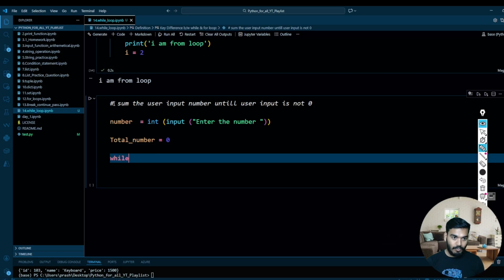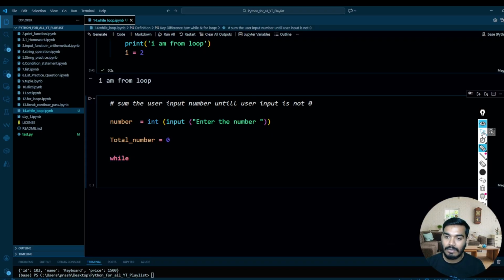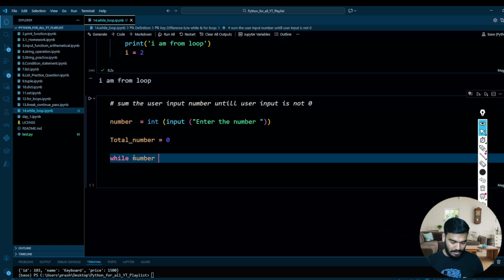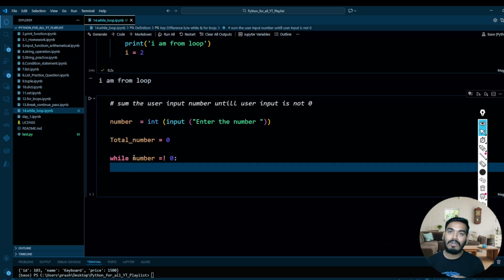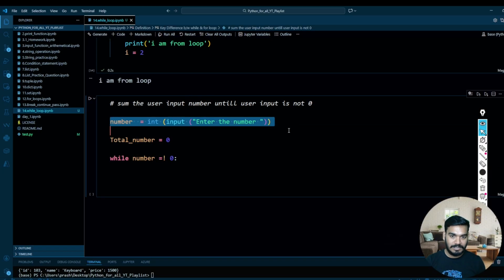Now when should the while loop stop? Until your user input is not 0. So I'll write until your user input is not equal to 0. Until and unless it is 0, you will continue to ask for the input and you will sum that. So again, you will need to write this line of code under the loop itself.